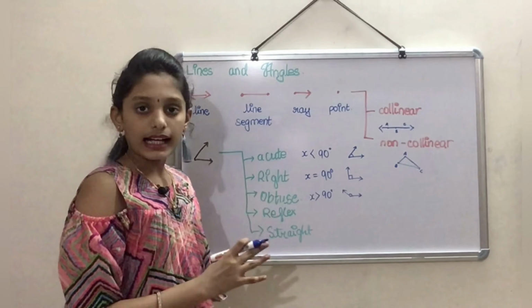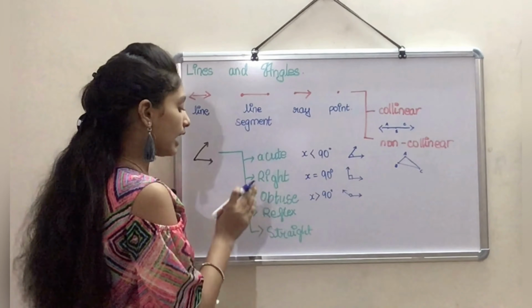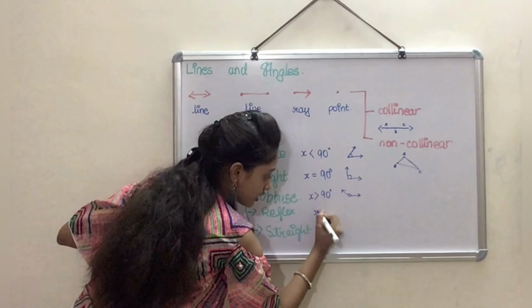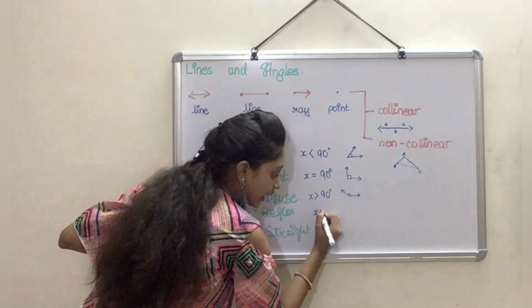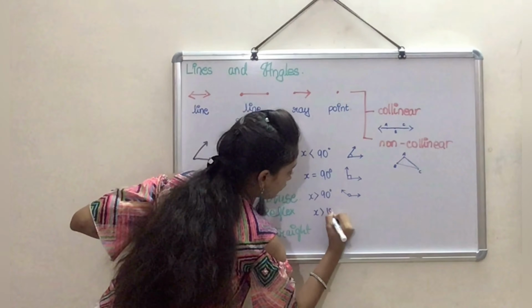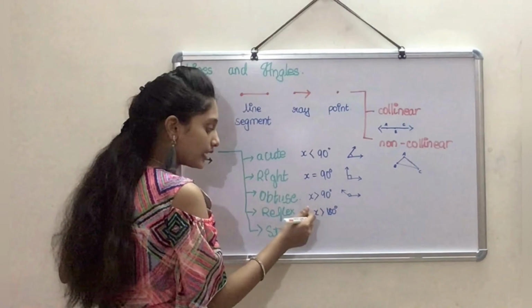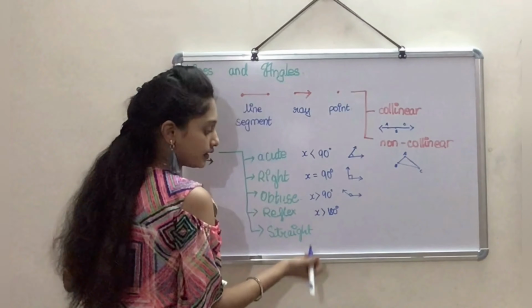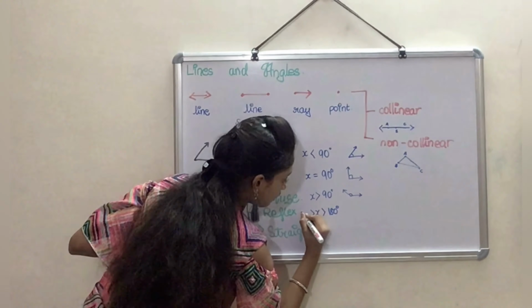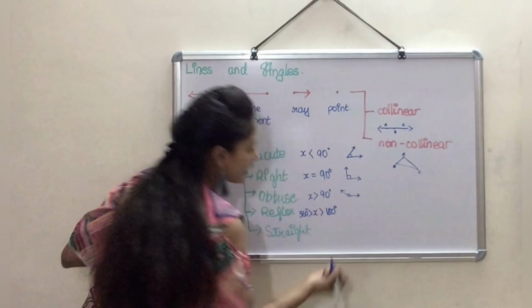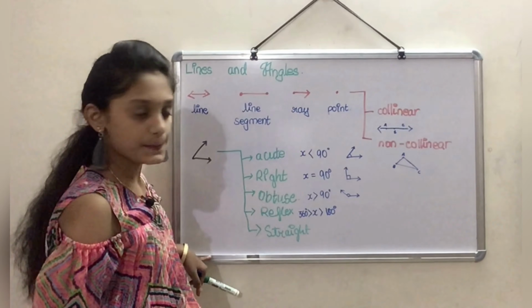A reflex angle is an angle whose measure is greater than 180 degrees, but lesser than 360 degrees.